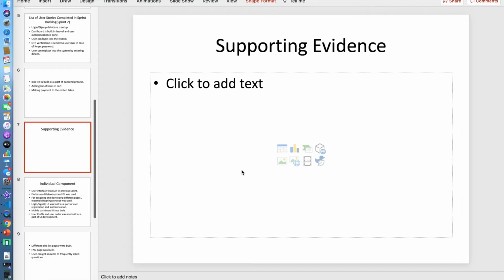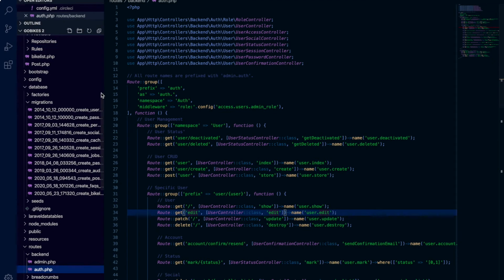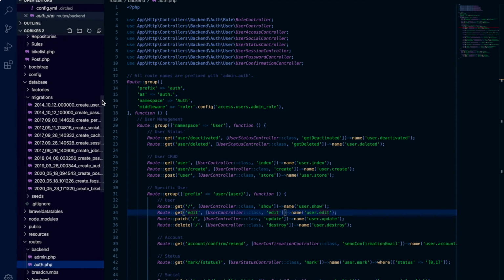So the supporting evidence for this: this one is the code, and we are building an API. And this one is the database. Over here, we are using MySQL, and we are creating the database over here. These are the list of the tables. In order to prevent normalization issues, we are creating a database for a single